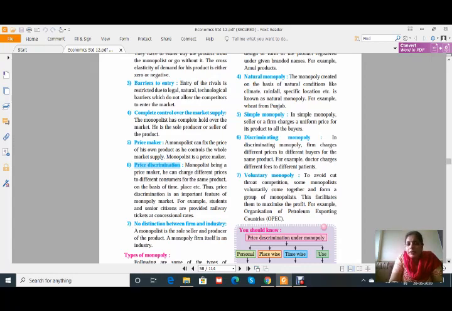Okay, the last one is voluntary monopoly. To avoid cutthroat competition, some monopolists voluntarily come together and form a group of monopolists. This facilitates them to maximize the profit. For example, the Organization of Petroleum Exporting Countries.